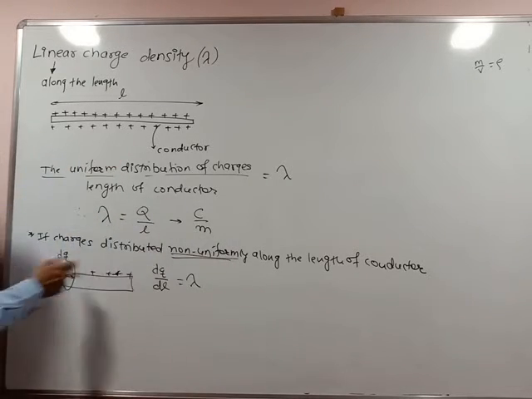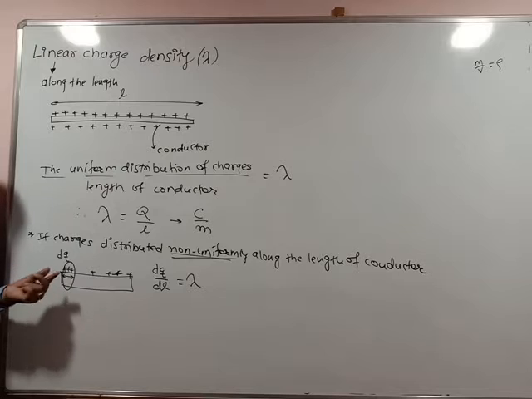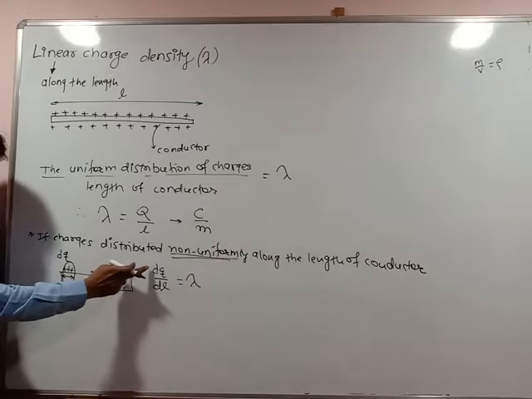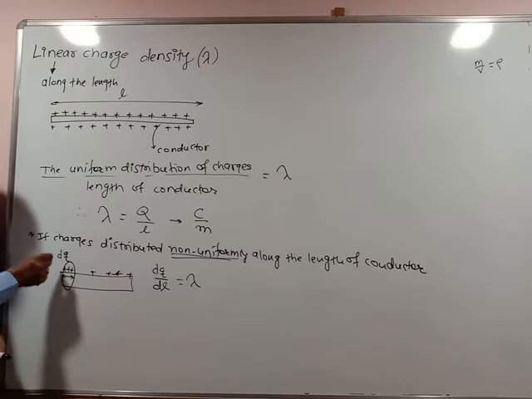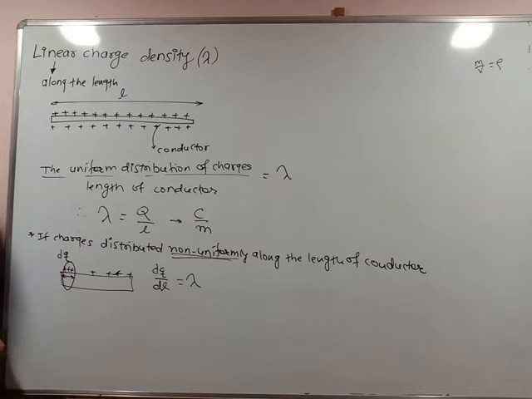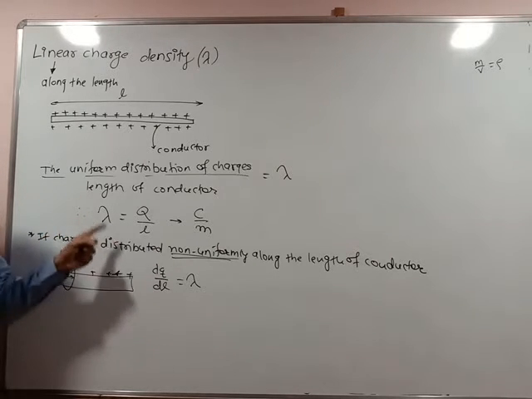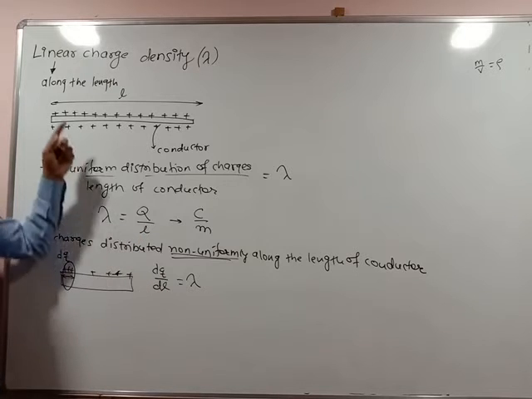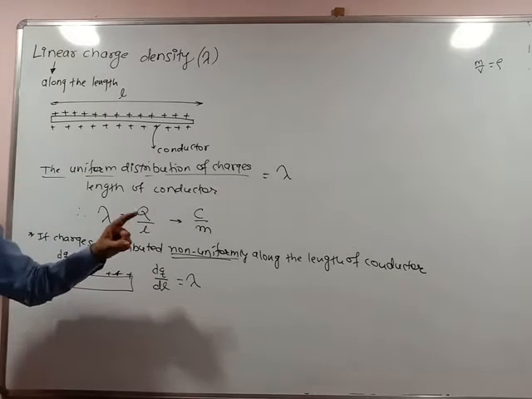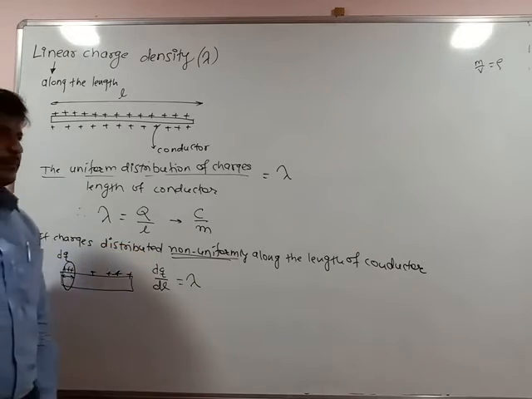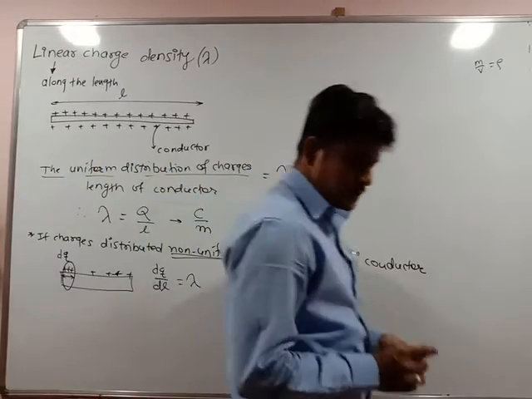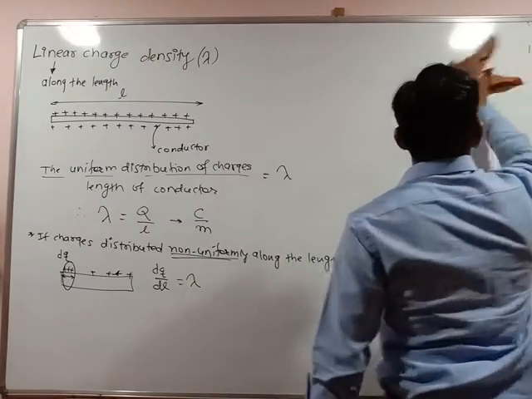Uniform distribution नहीं है, non-uniform distribution असे तर जितने charges जास्त आहेत per unit length, number of charges dq per unit length dl, it is said to be lambda. Why is it said to be dq by dl? Small length on which small charges, out of total charges, very small number of charges are distributed. Is it clear? So uniform distribution q by l, linear charge density, non-uniform distribution dq by dl, again the same unit, coulomb per meter. So this is the simple definition of linear charge density.